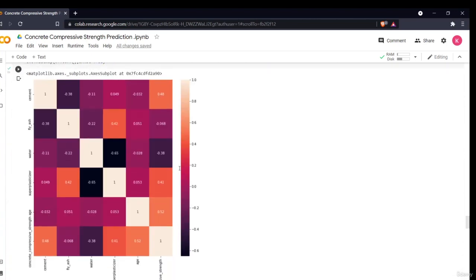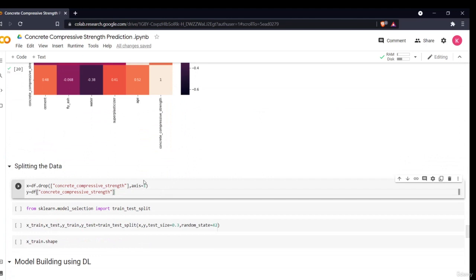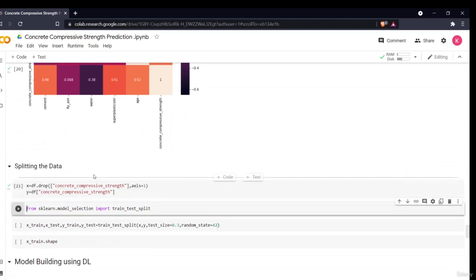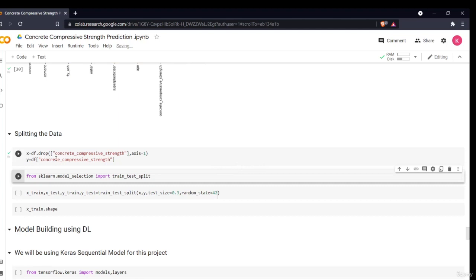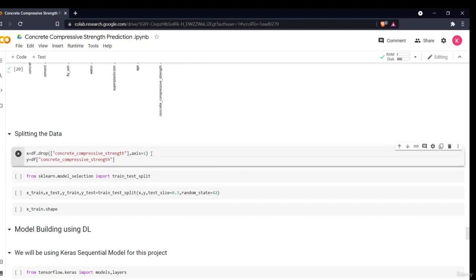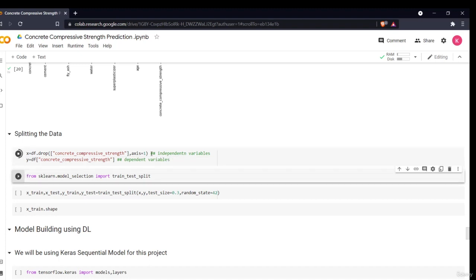Now in the next section, we'll be splitting our data, which is very simple. I'll just be taking x and y. The x are my independent variables, and y is my dependent variable. What I have done is in x, I have said df.drop the concrete compressive strength, and in y I have taken only that concrete compressive strength option.